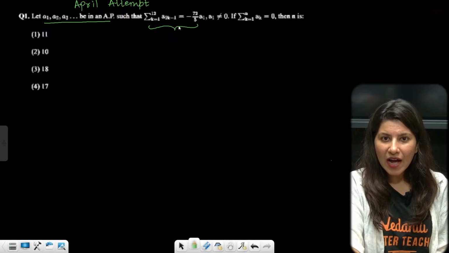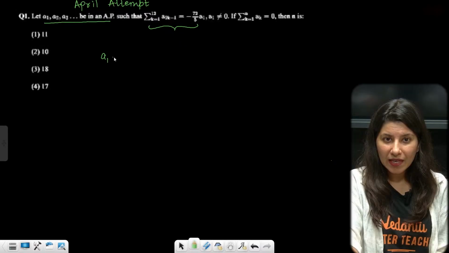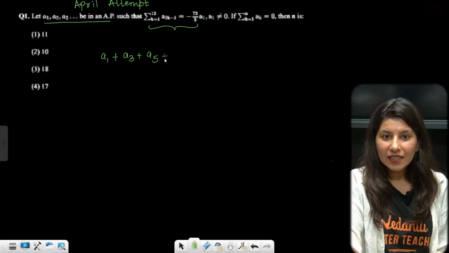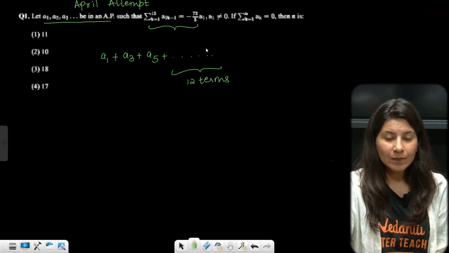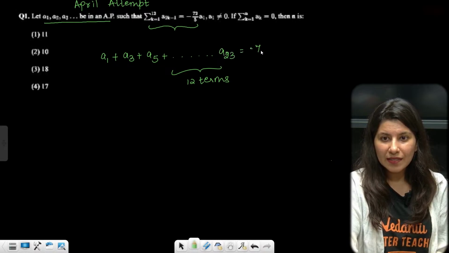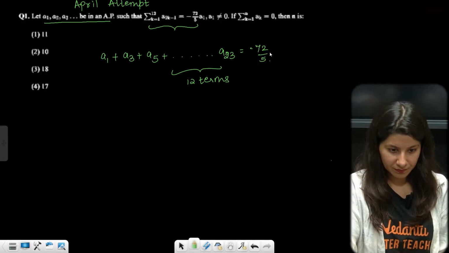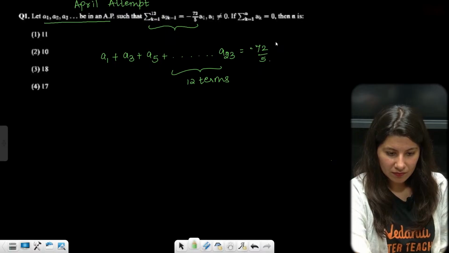If I open this sigma and put k equals 1, it will be A1 plus A3, then A5, and keep on putting. There will be 12 terms, all the odd terms, so the last term will be 12 into 2, that is 24. So A23 is equal to minus 72 by 5.